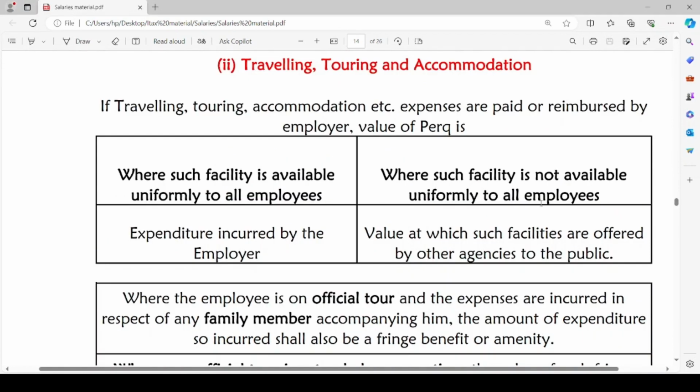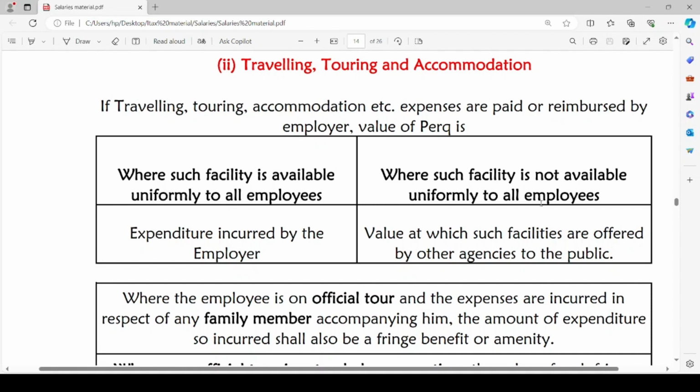The next benefit: traveling, touring and accommodation. If traveling, touring and accommodation etc. expenses are paid or reimbursed by employer, the value of perquisite is as follows. Where such facility is available uniformly to all employees, the expenditure incurred by the employer will be the value of perquisite taxable. If such facility is not uniformly available for all the employees, the value at which such facilities are offered to general public by other agencies will be the value of perquisite, which is taxable.